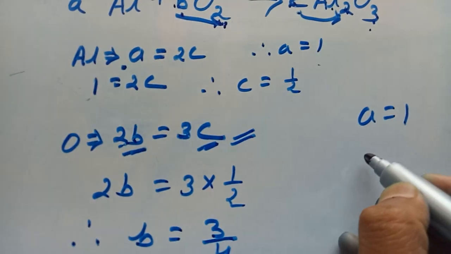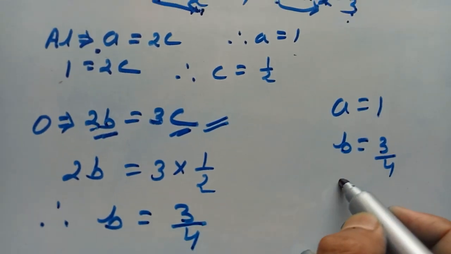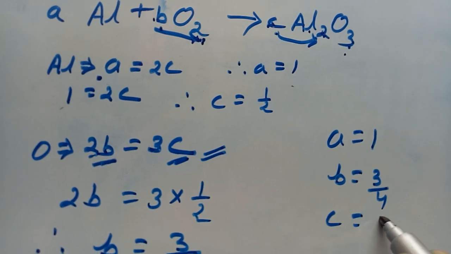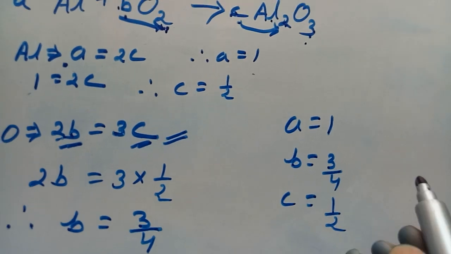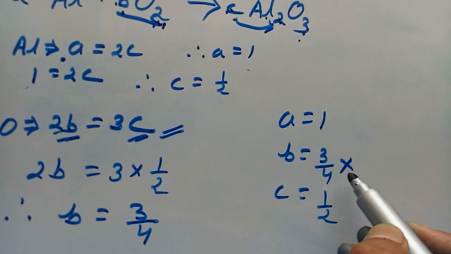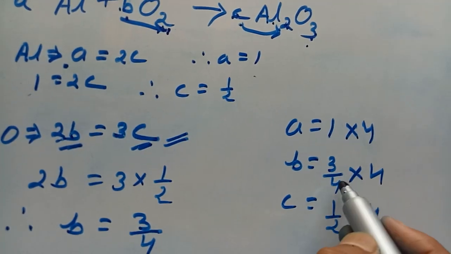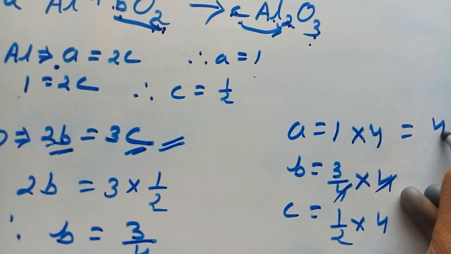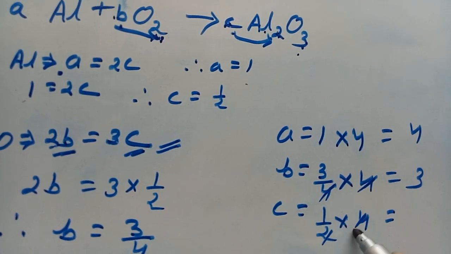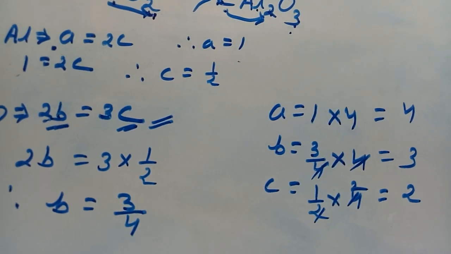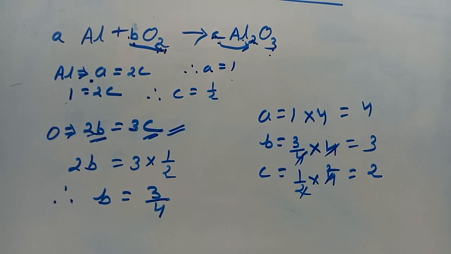A equal to 1, B equal to 3 by 4, C equal to 1 by 2. To obtain whole numbers, we have to multiply each number by 4. So it becomes 4, 3 and 2. So you have to put the values in place of A, B and C.